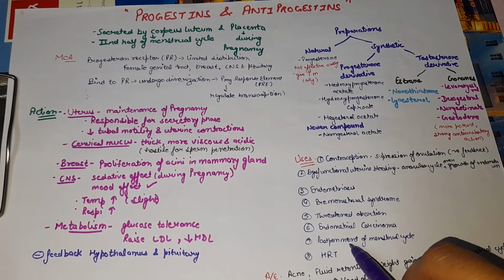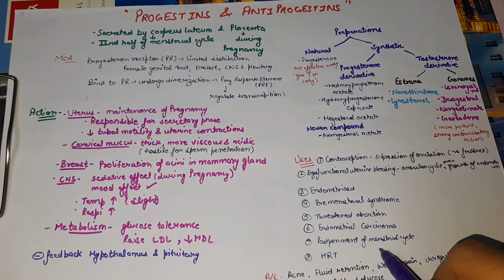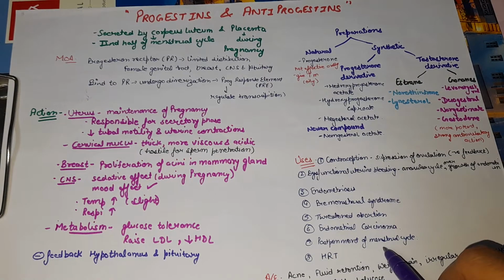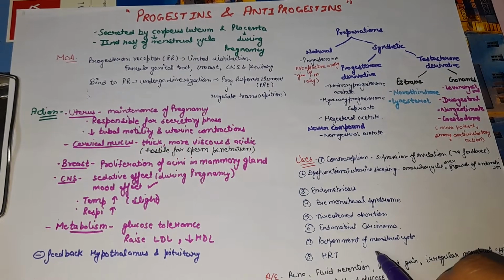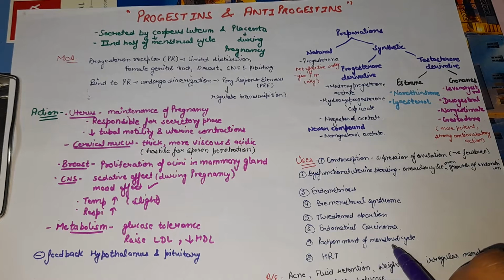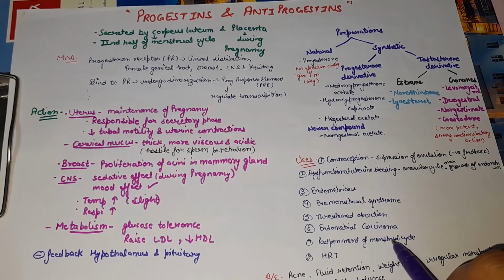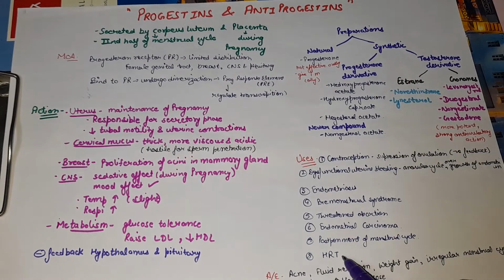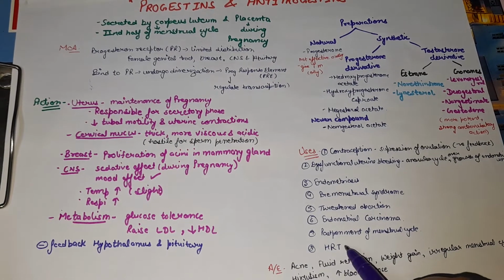They are also used in the postponement of the menstrual cycle. Either progestin or the combined OCP pill is started 3 days before the expected period and continued till the required time. The withdrawal bleeding occurs within 72 hours after stoppage of the drug. They are also a component of hormonal replacement therapy.